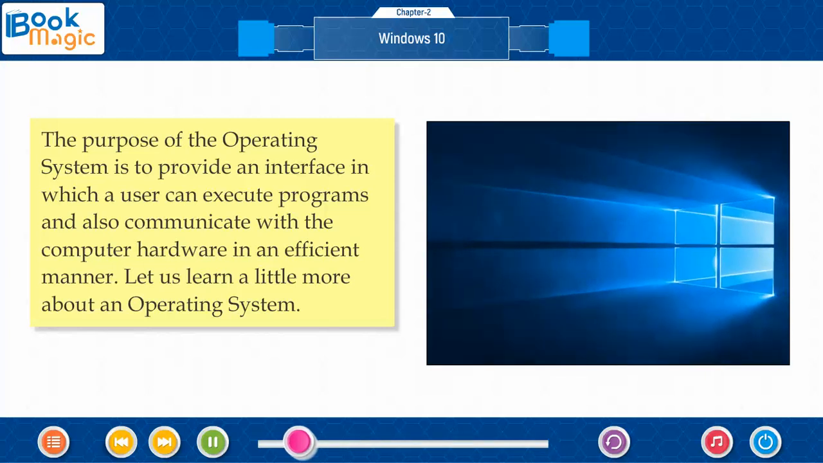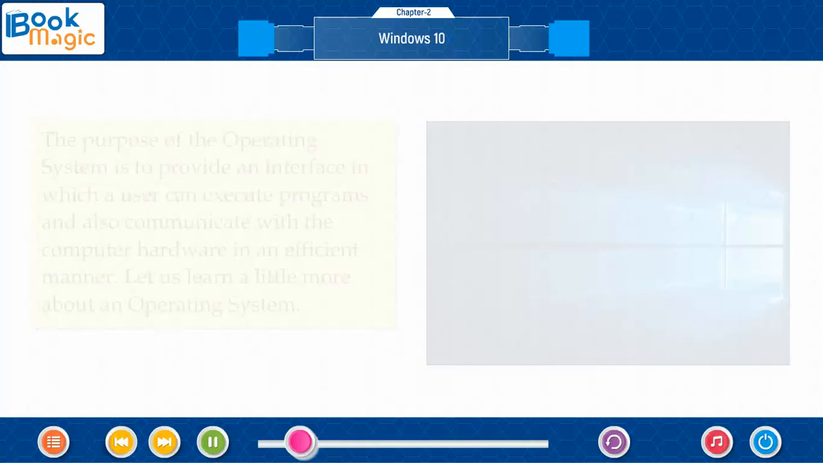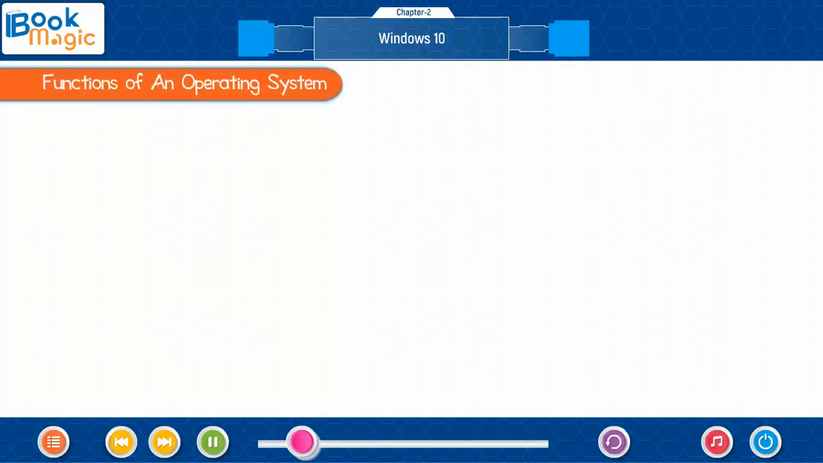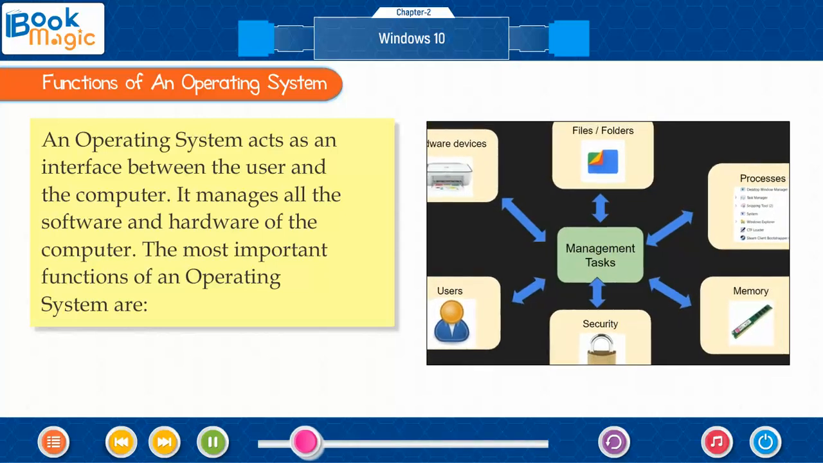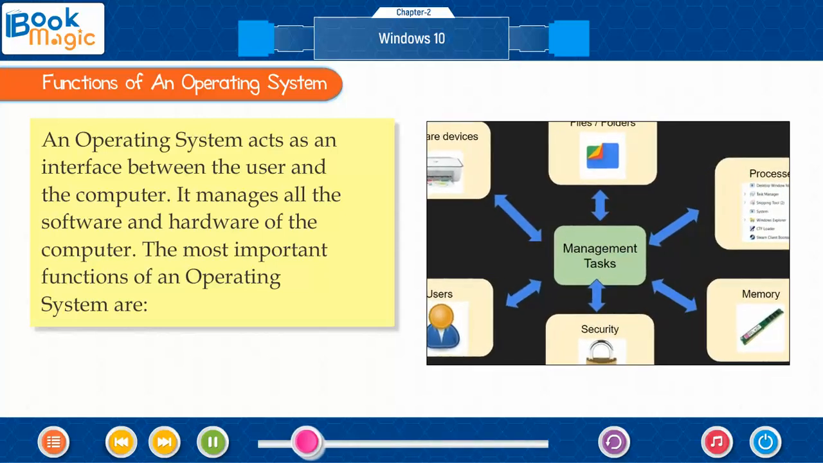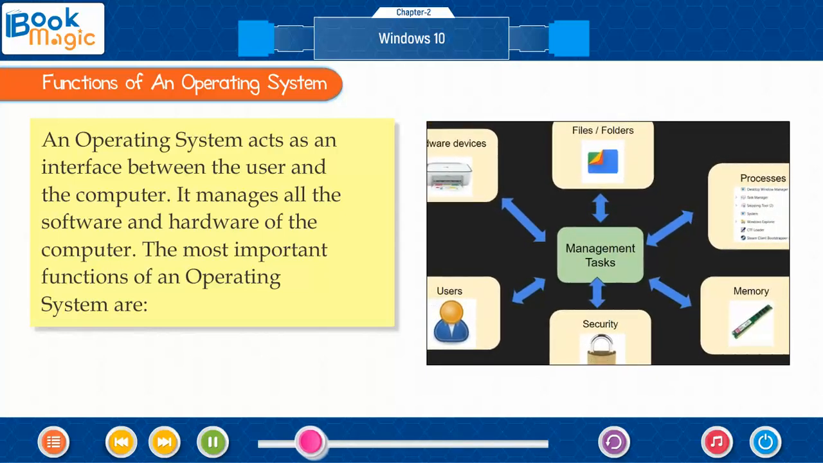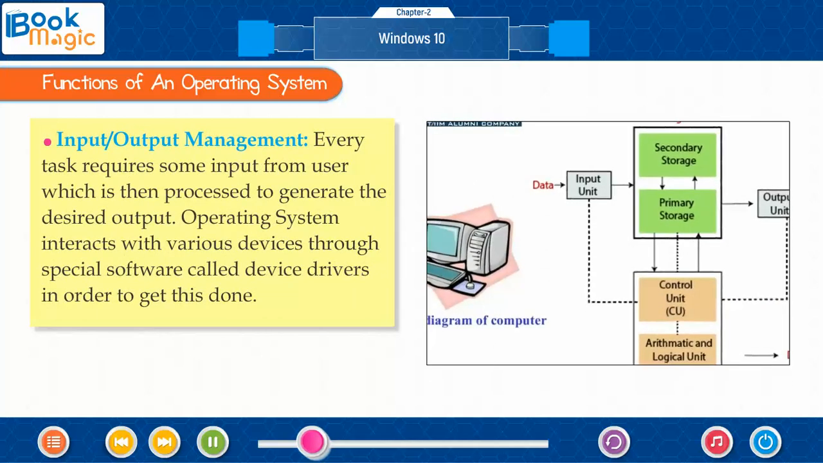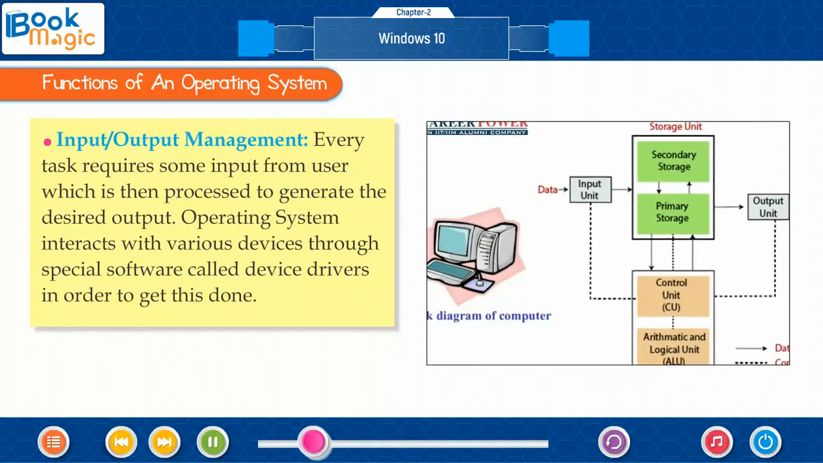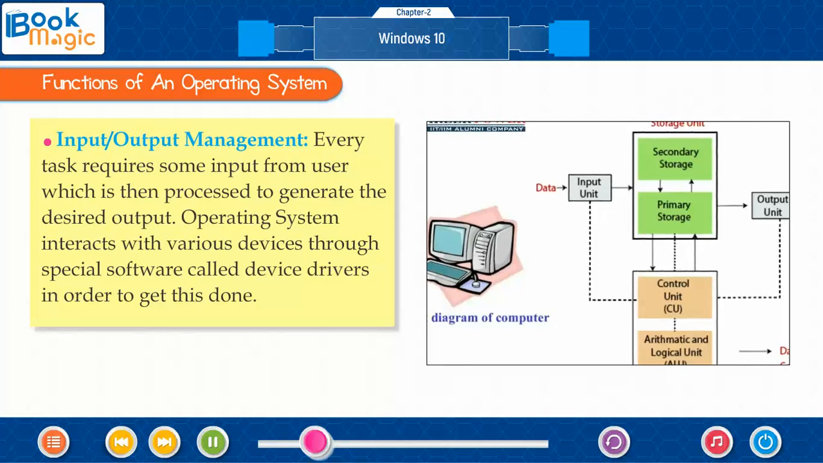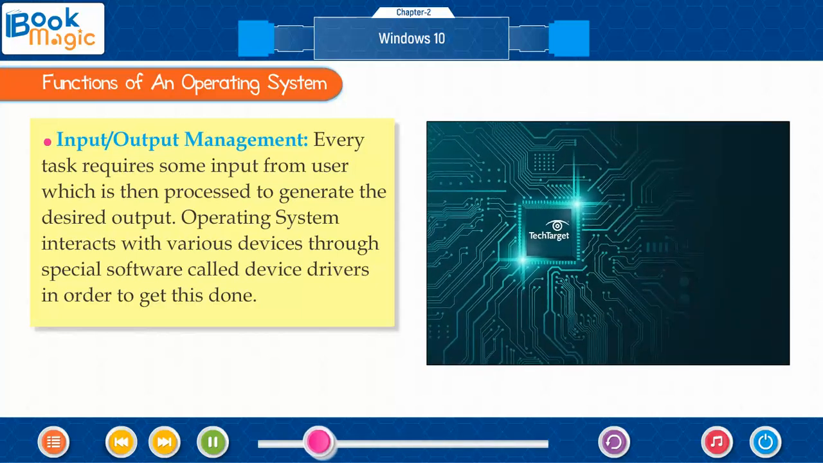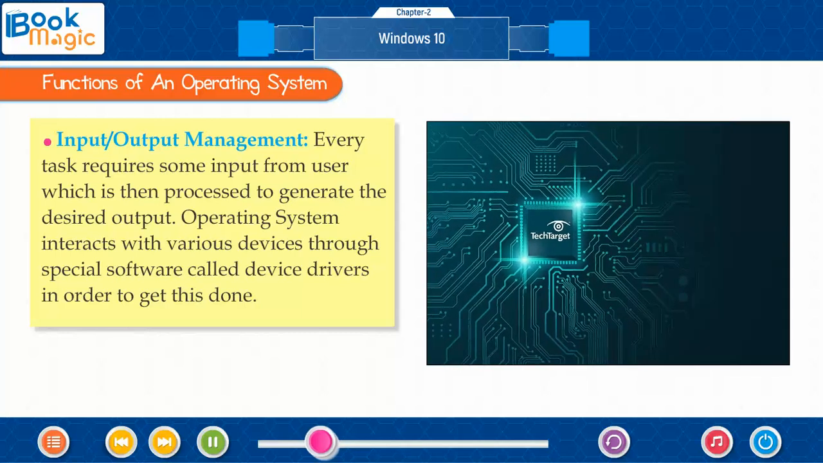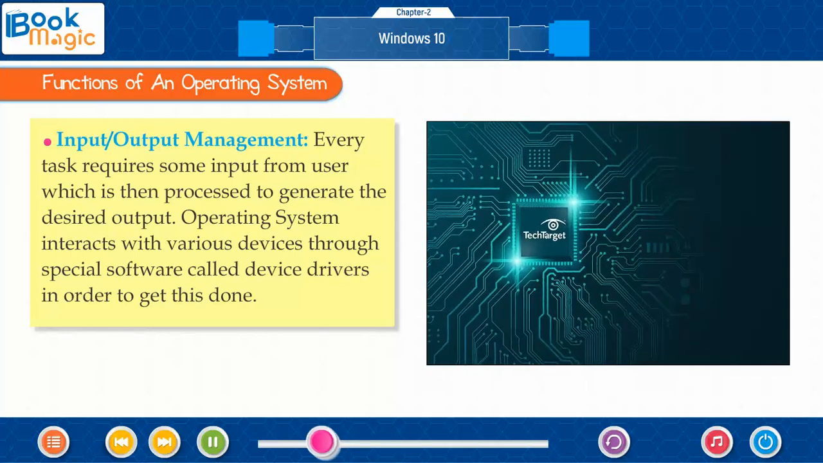Let us learn a little more about an operating system. Functions of an operating system. An operating system acts as an interface between the user and the computer. It manages all the software and hardware of the computer. The most important functions of an operating system are input-output management. Every task requires some input from the user, which is then processed to generate the desired output. The operating system interacts with various devices through special software called device drivers in order to get this done.